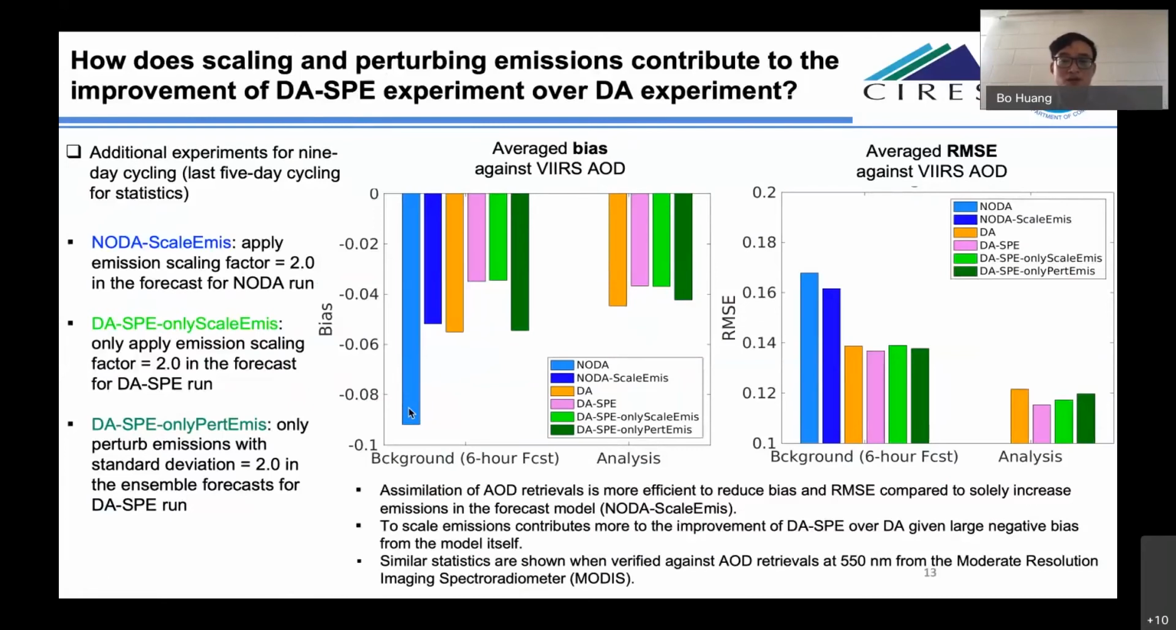negative bias in here. Another point I wanted to point out is that assimilation of AOD retrievals is more efficient to reduce bias and RMS error compared to only increase the emission of free model forecast.